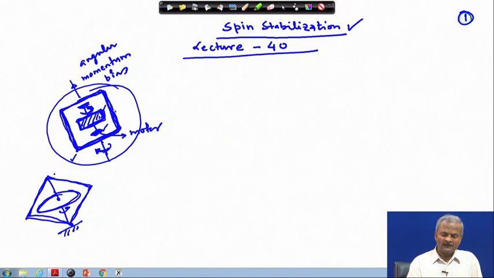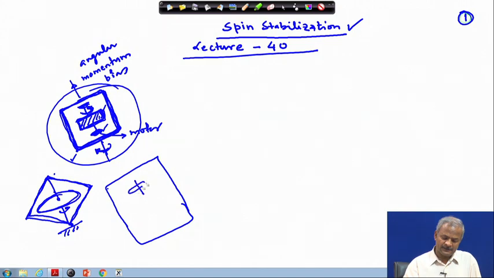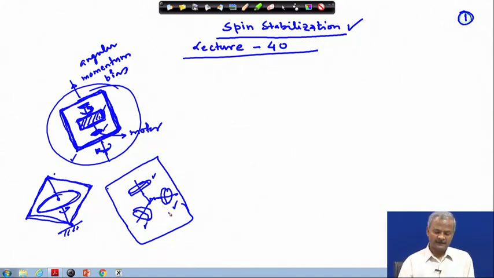Similarly, if I have a bigger box and I have three wheels mounted here, one wheel here, one wheel along this axis and another wheel on this axis, meaning they are perpendicular to each other on three different axes, then by moving these three wheels you will be able to control the angular orientation and angular velocity of the spacecraft. In that context we are using this as a torquer inside.